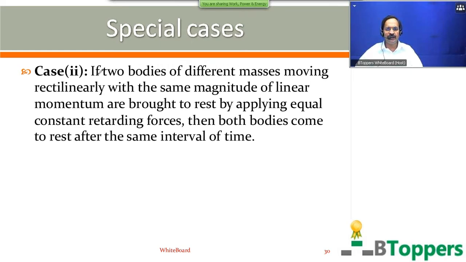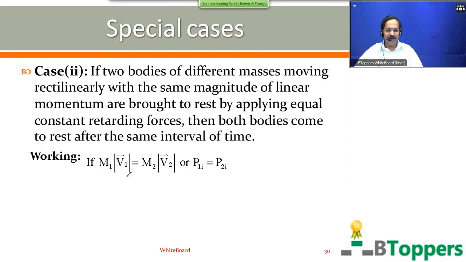That is the second special case in the work energy theorem. Two bodies of different masses moving rectilinearly with the same magnitude of linear momentum are brought to rest by applying equal constant retarding forces. Then both the bodies come to rest after the same interval of time. This is the conclusion. Copy this conclusion in your notes. Next, I am going to show you the working for this conclusion.